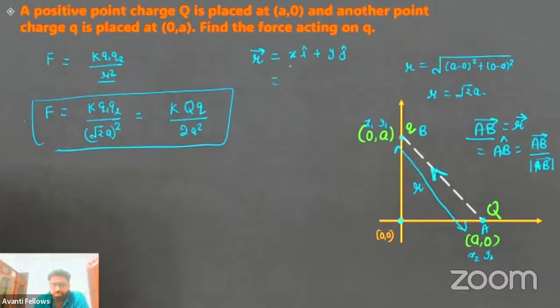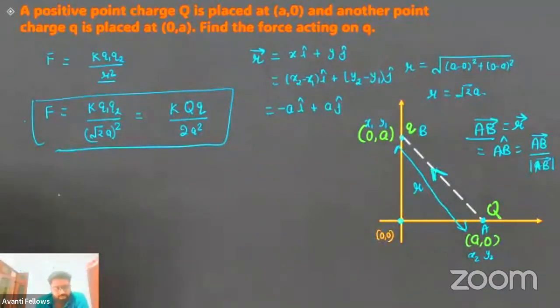So you need to put the x coordinate, which is specifically x2 minus x1, i cap, plus y2 minus y1, j cap. Now look, x2 minus x1 again, so 0 minus a, minus a i cap plus a j cap.